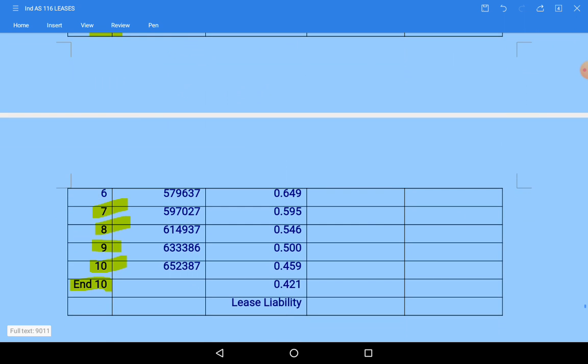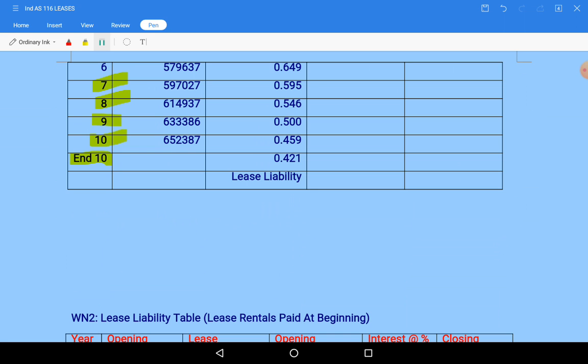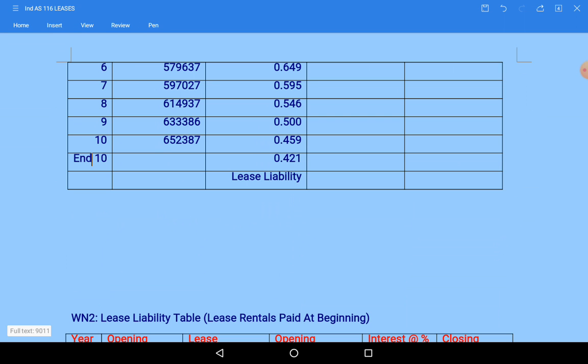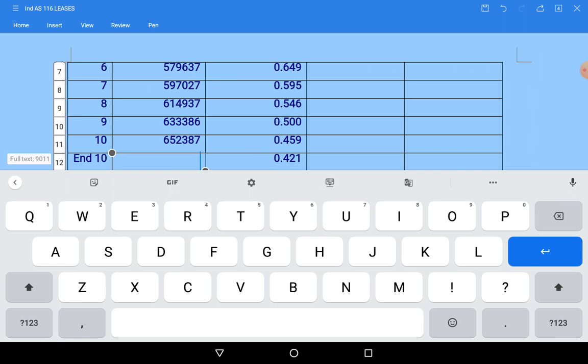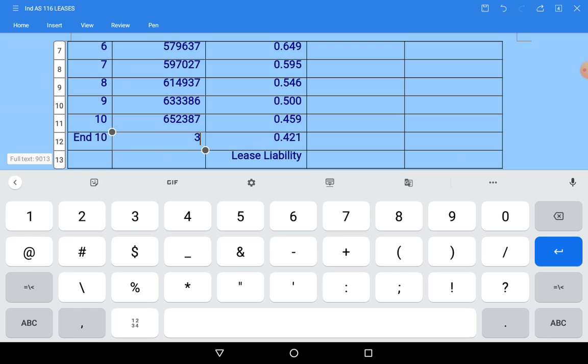So 10 years values I have posted, you calculate by yourself, and there may be small change in the fraction amounts due to rounding off. Okay, and at the end of the 10th year they said lessee is purchasing the asset at 30 lakhs, so take that 30 lakhs value also.